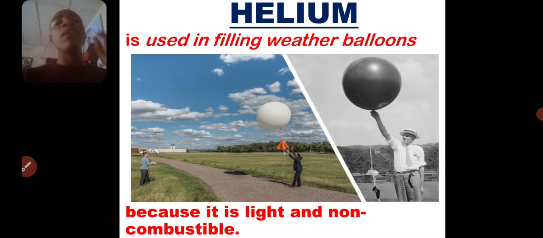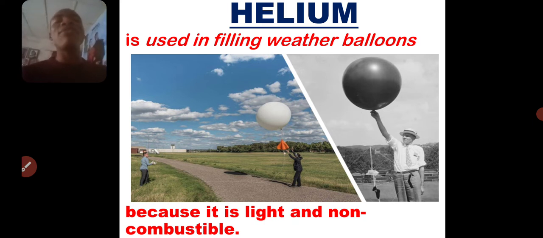For example, helium is used in filling weather balloons because it is light and non-combustible. Actually, before now, it is hydrogen that was used for filling weather balloons, because hydrogen is the lightest gas known on earth.